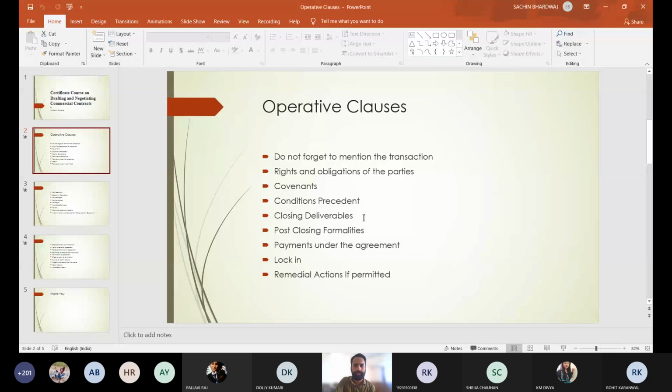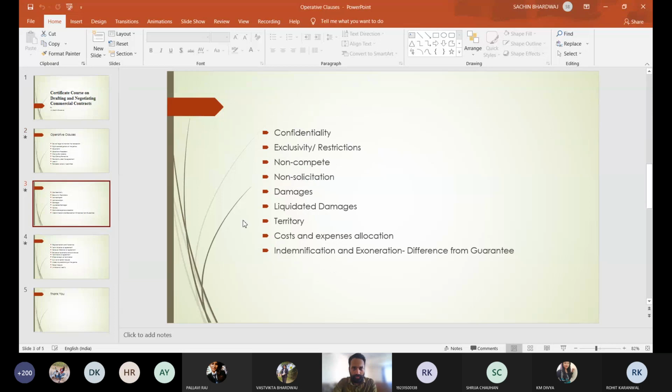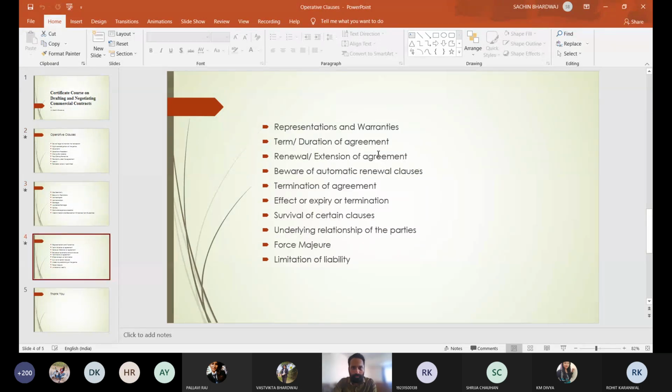Any other question? Please explain warranties once again. Have you studied the Sale of Goods Act? Yes, sir. Warranties, representation of warranties. So warranties, what happens?